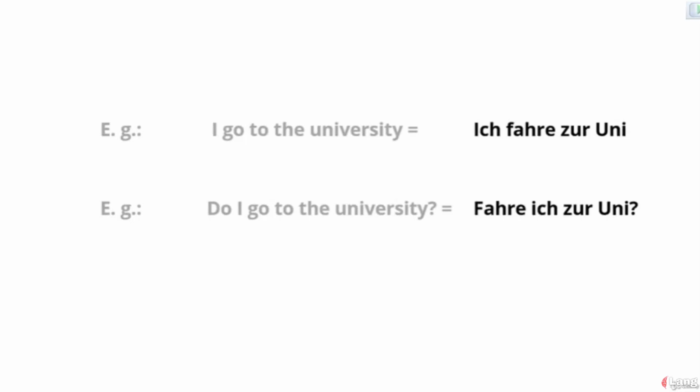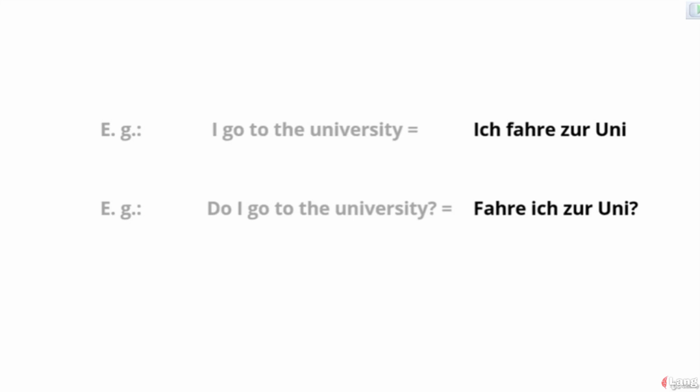We are going to learn something very important in German, how to ask questions. In an affirmative sentence, the subject usually comes before the verb. Subject plus verb. For example, I go to the university. You translate in German to Ich fahre zur Uni. Note that the person ich, which means I, comes before the verb fahre, which means go, just as in English.